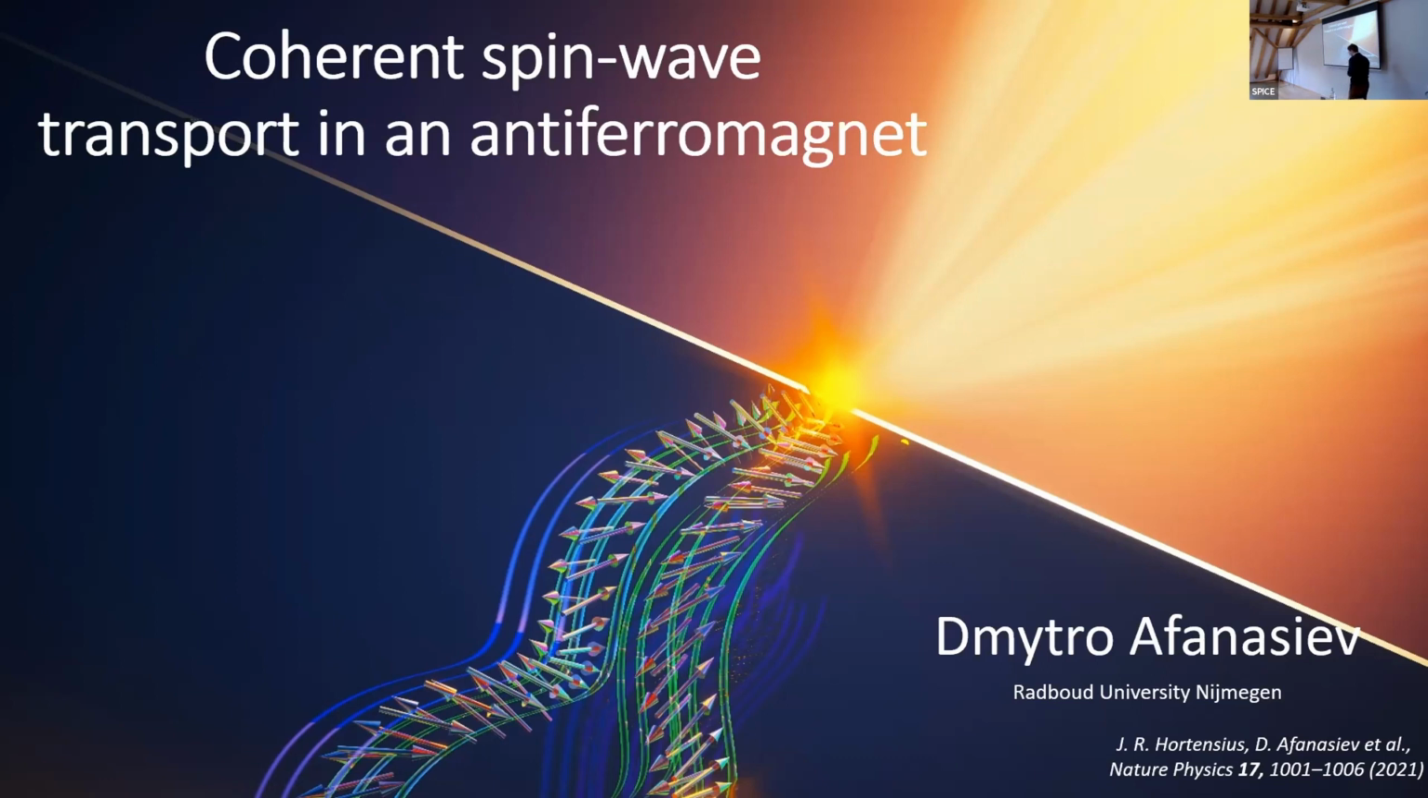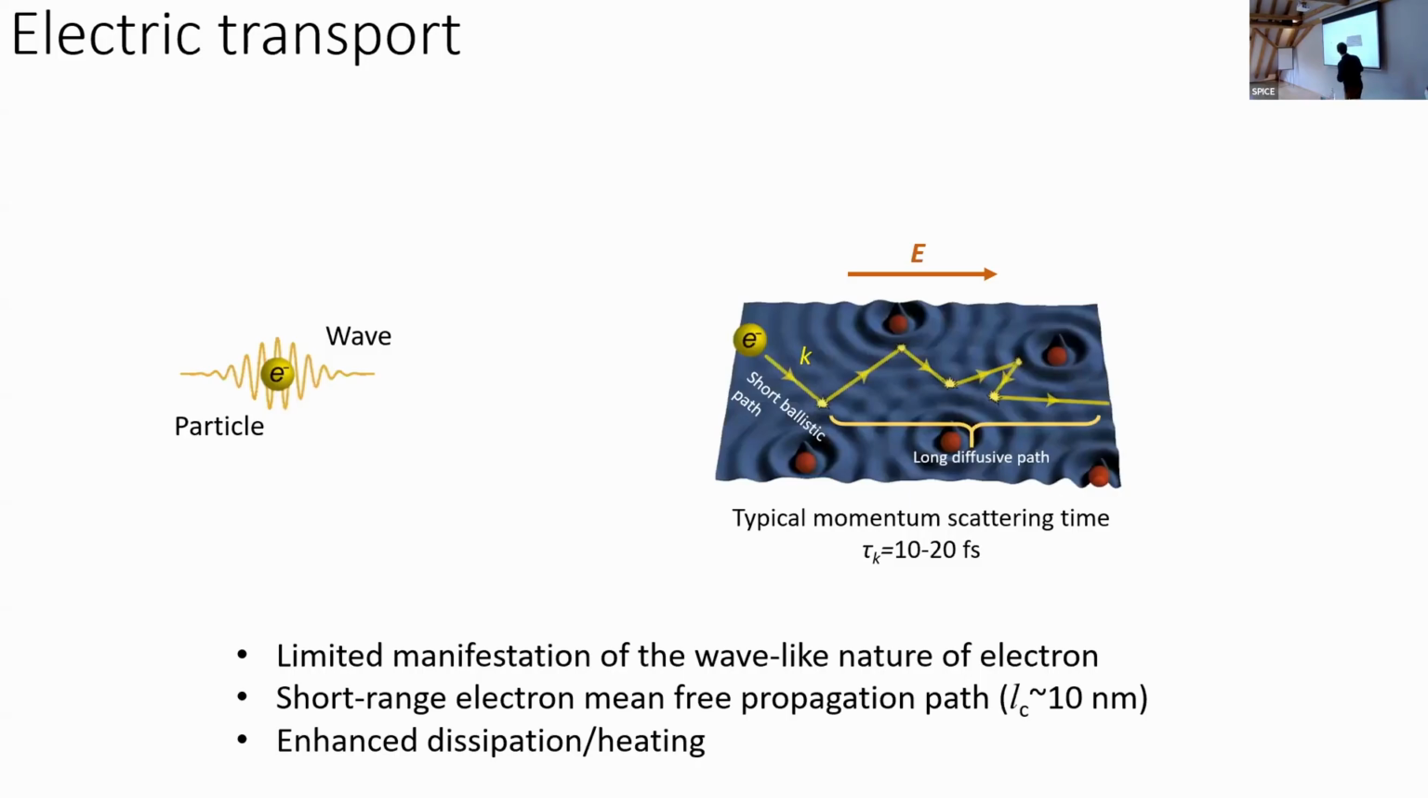I would like to start a little bit with transport phenomena, which we are all familiar with. Basically, electric transport. And we know that electric transport is carried by an agent known as the electron. The electron has a dual nature, as we all know. It's both a wave and a particle at the same time. But if you talk about transport, we typically talk of the electron as a particle only. And what's the reason for this?